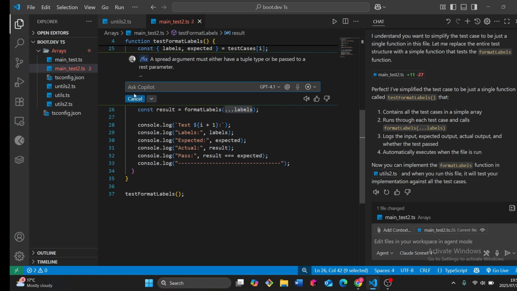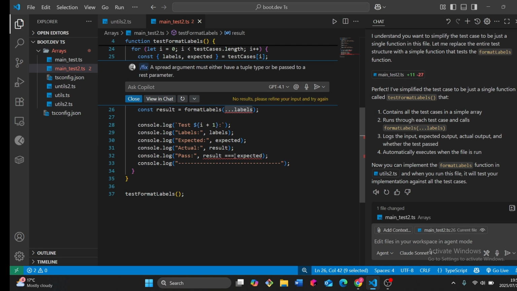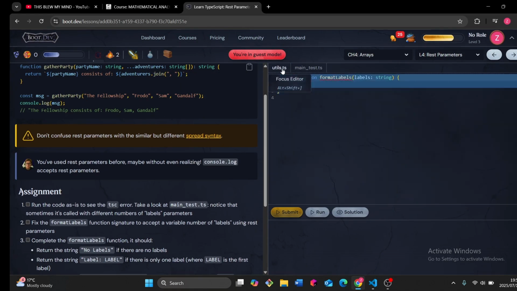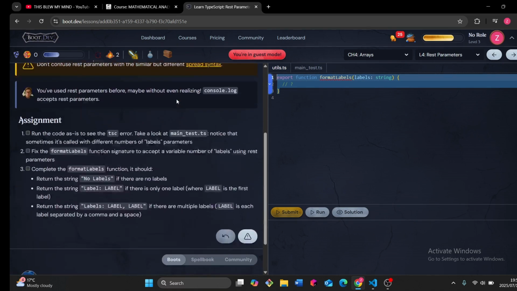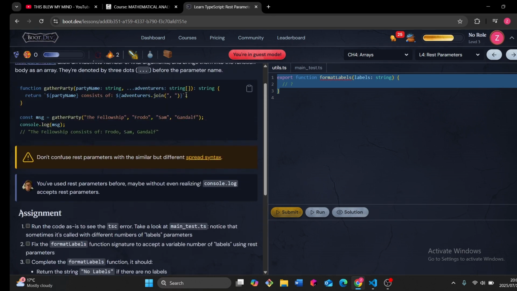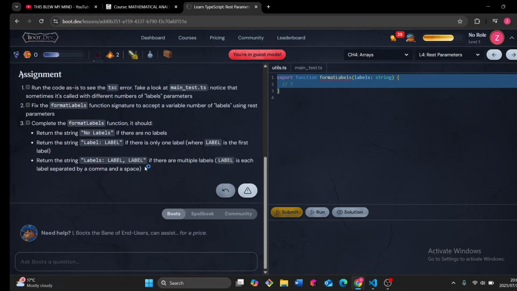Copilot is not writing any code. It's stuck. Okay, I'll just explain the code, guys. This thing of Copilot won't work, I know what to do. We'll have the first condition to check if the array is empty, and then we return no label. If the array is only one item, we'll do it like this, and else we just write it like this, for two or more. Yeah, let's move on.